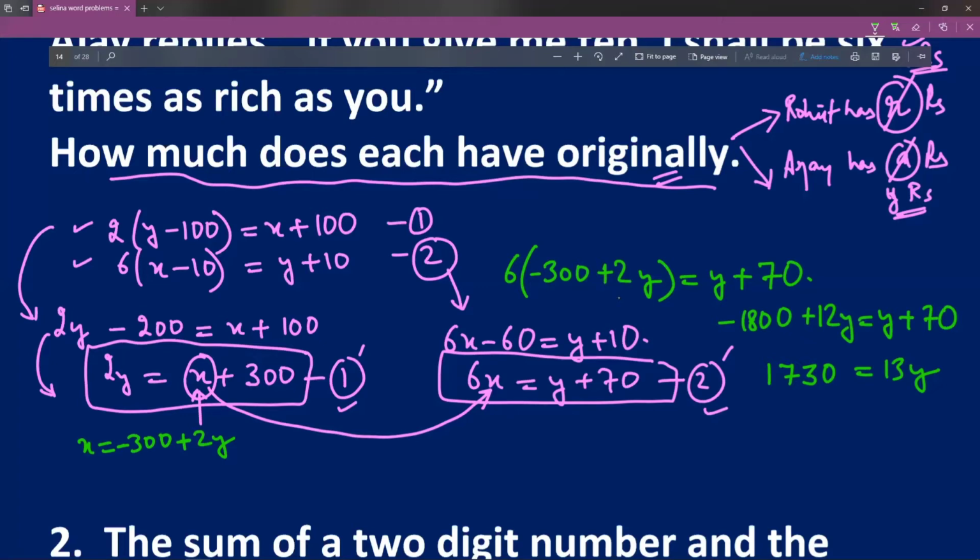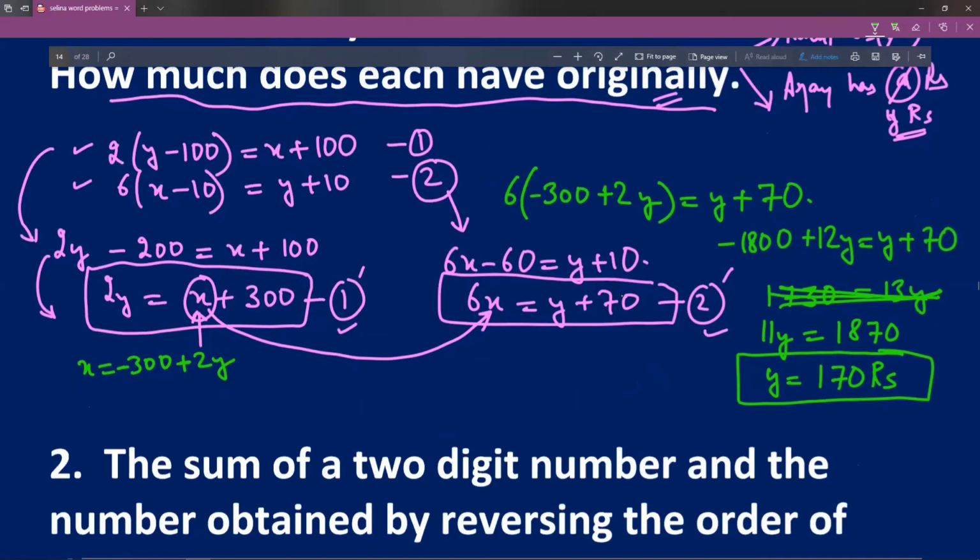So this will be, okay, this is incorrect. This should be 11y is equal to 1870. Y should be equal to 170 rupees. So if this is y, I hope it is clear that, again, if I use this only, let us assume I use this only.